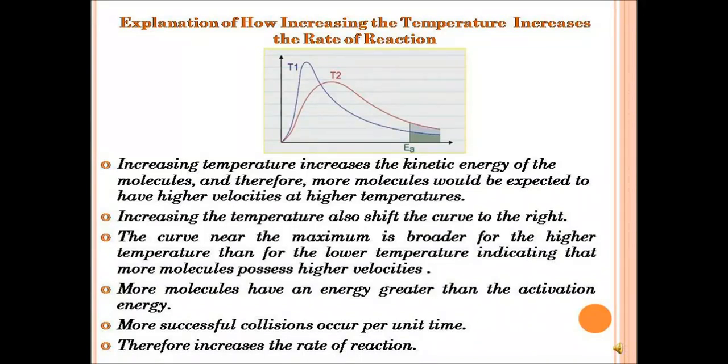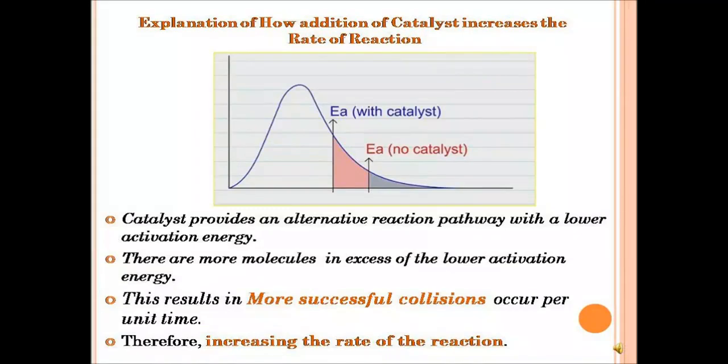Now the next one, we'll be looking at explanation of how addition of catalyst increases the rate of reaction. You see from the graph here, we see the activation energy when there is no catalyst, and then the activation energy when there is catalyst. Now what does catalyst actually do?